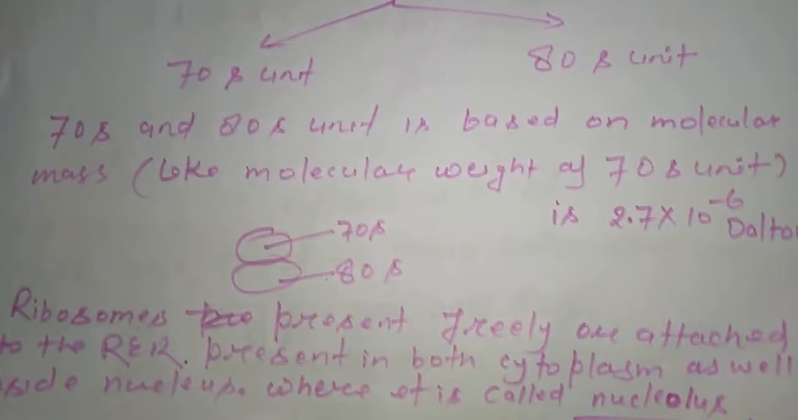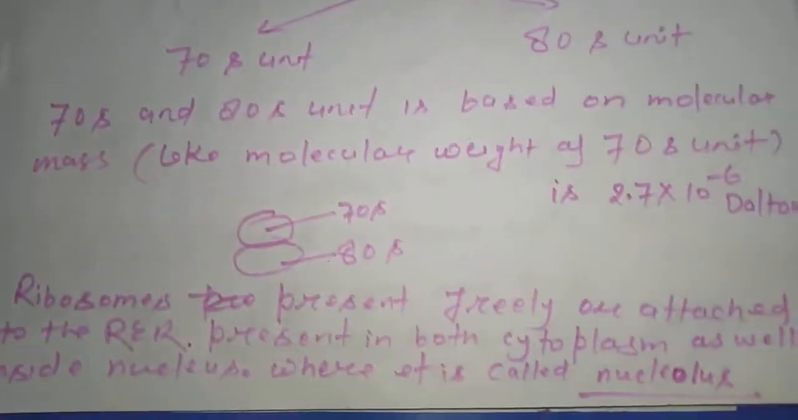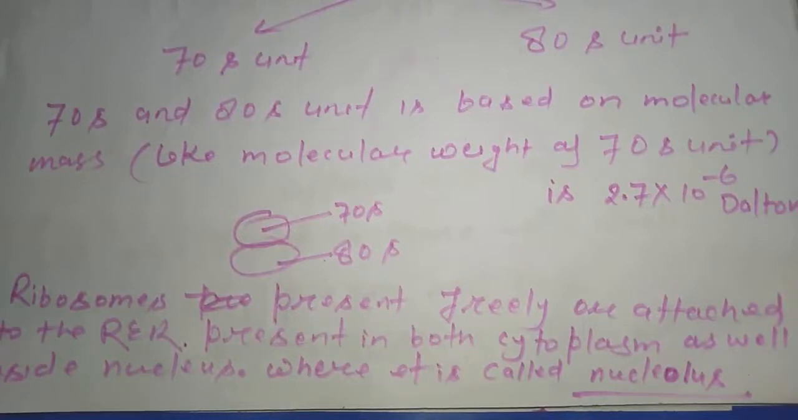Now understand the location of ribosome in the cell. Ribosome is present freely or attached to the RER. Students, ribosomes may be free, or they may be attached to the RER. What is RER? RER is rough endoplasmic reticulum. So they may be free, or they may be attached with the RER.